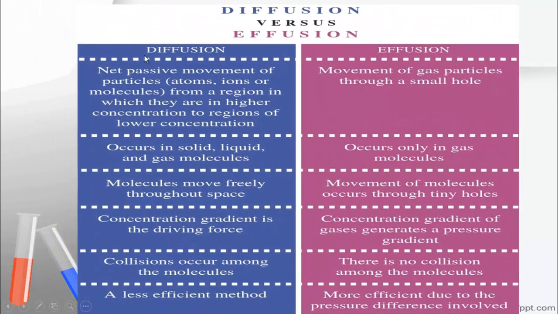Follow here. Diffusion is the net passive movement of particles, that is atoms, ions or molecules, from a region of higher concentration to a region of lower concentration. That means the diffusion process is spreading of substance from a high concentration area to a low concentration area, and the effusion process is passing through a small hole.